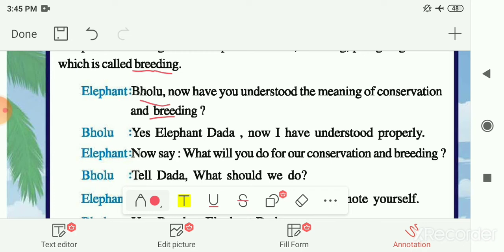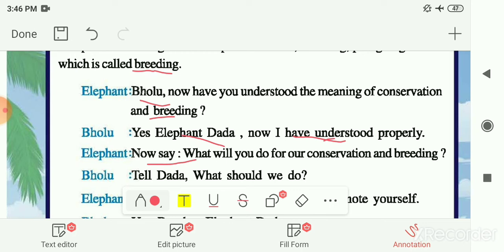So that means conservation, and breeding, that means to take care. Here we are talking about taking care of the plants. So now Bolu is saying that, yes Elephant Dada, now I have understood properly what conservation and breeding are. Now Elephant is saying, now say what you will do for our conservation and breeding.